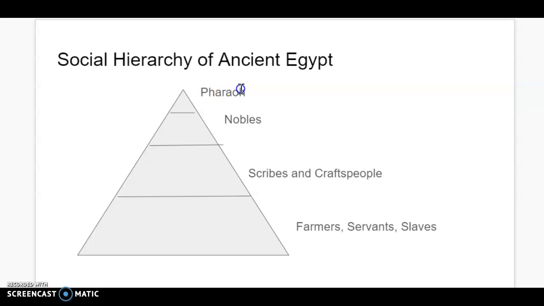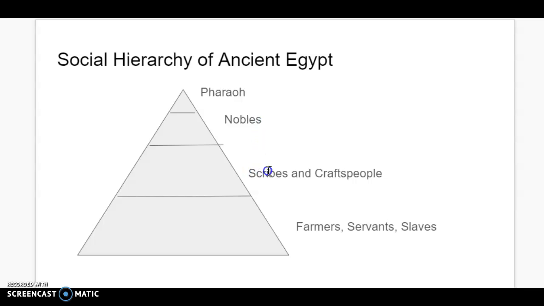So below the Pharaoh, who's the king of Egypt, ruling as a living god on earth, unquestionable, all-powerful, you have the nobles. Nobles are two groups broken up into the government employees, the government officials, the judges, and the people that help write laws and enforce the laws for the Pharaoh. You might also have government officials like the military leaders here. And then, of course, you have the priests that run the temples.